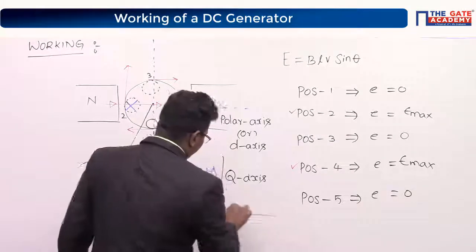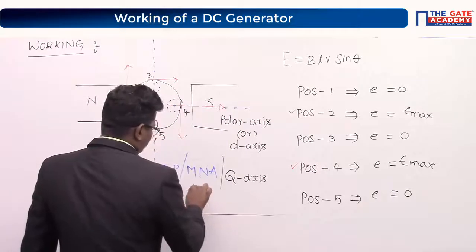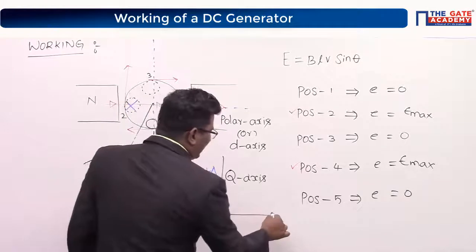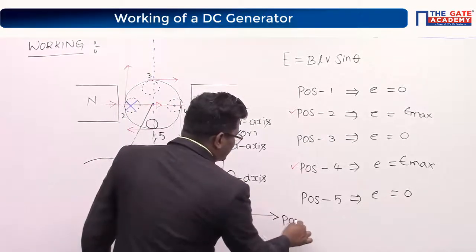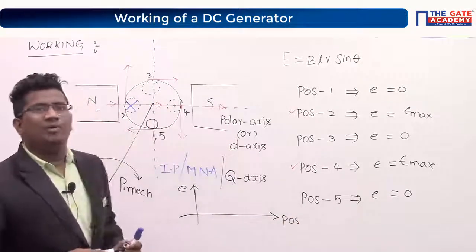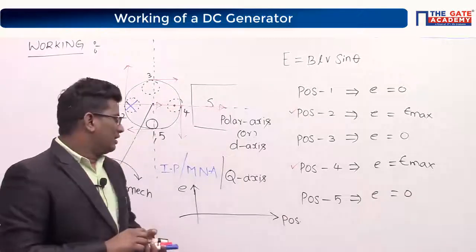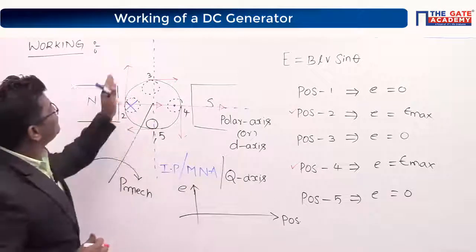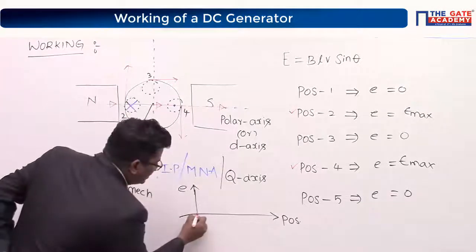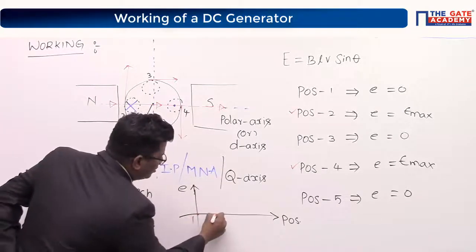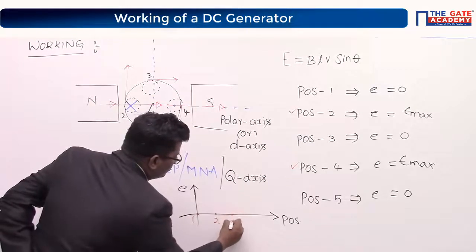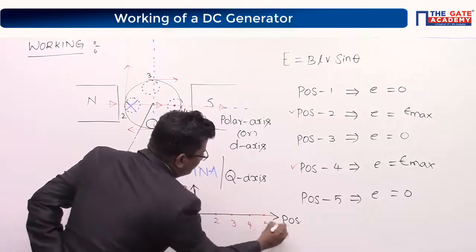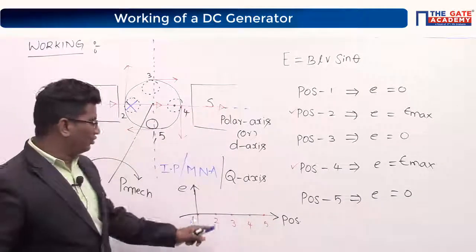Look at here. On the y-axis, I am taking induced EMF, and on the x-axis I am taking position. Now you tell me, I have a total of 5 positions, right? Let us take, this is position 1, position 2, position 3, position 4 and position 5. Okay? Position 1, 2, 3, 4, 5.